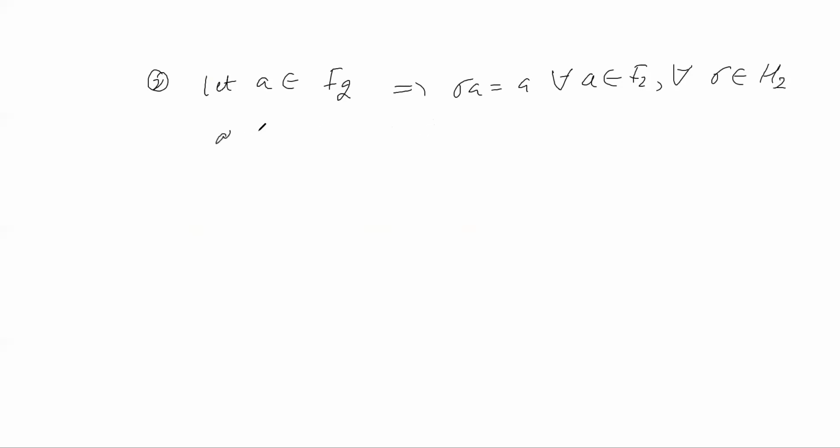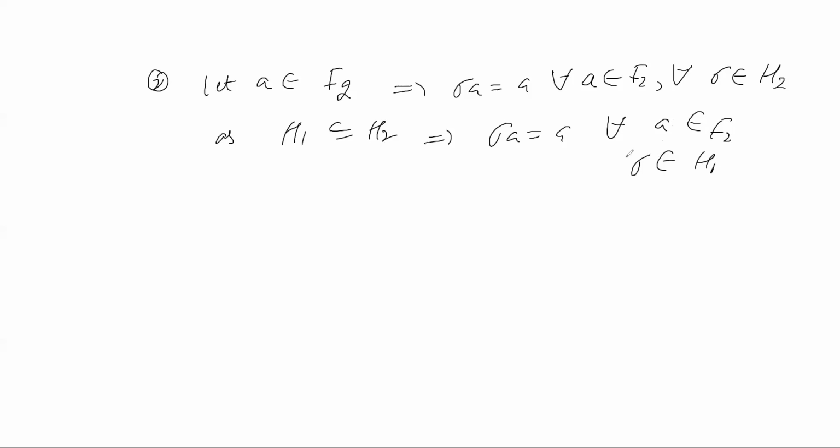Now as you are given that H1 is contained in H2, so this means sigma a is a for all a belonging to F2, sigma belonging to H1.